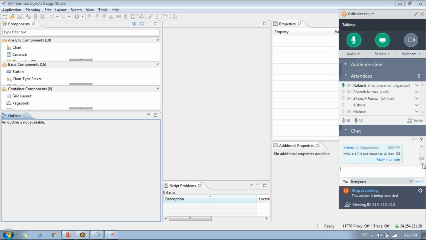What about SQL? SQL is not required. When you are creating a universe, maybe SQL is required, but when you are creating a dashboard using Design Studio, SQL knowledge is not required at all. If you can write simple if-else logic, that is sufficient.